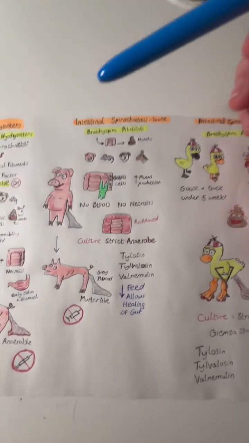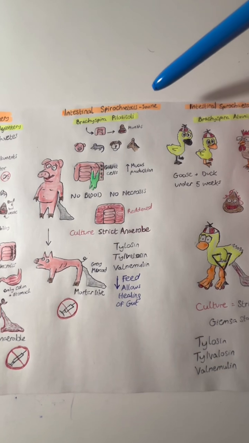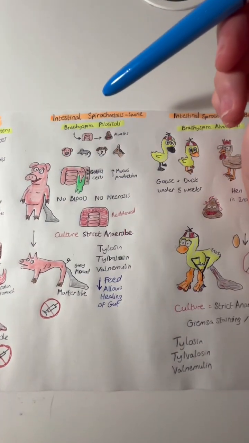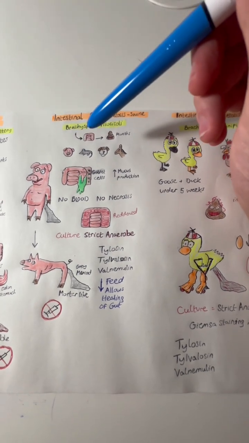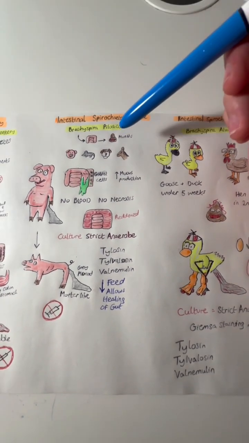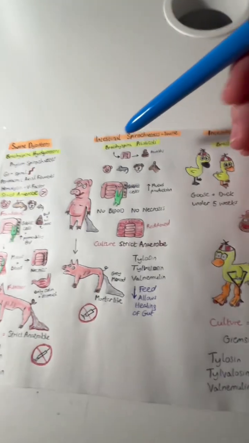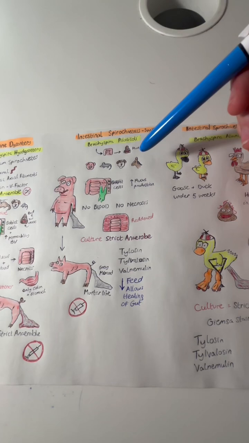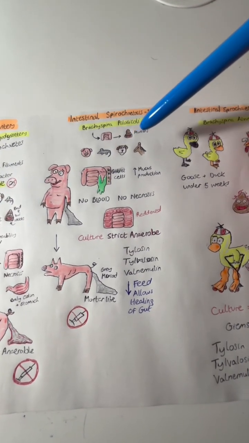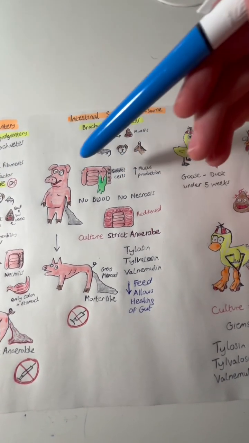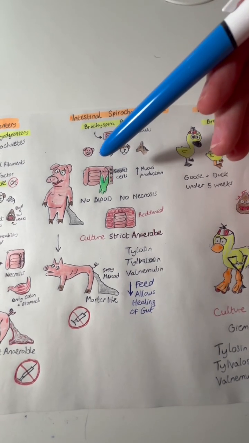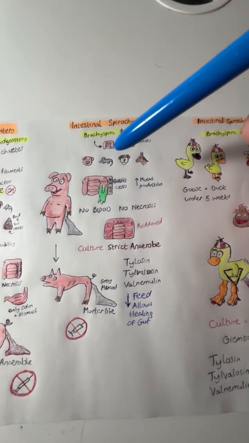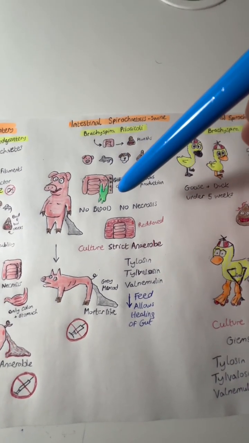The next disease is intestinal spirochetosis of swine. It is caused by Brachyspira pilosicoli. It is part of the normal gastrointestinal flora, and it is shed in the feces. It is a milder disease than swine dysentery. The hosts are pigs, rodents, dogs, and horses. The pathogenesis is the same. It gets into the large intestines, and then we will have extra mucus production as the bacteria enters the goblet cells, which then leads to mucoid, watery diarrhea.